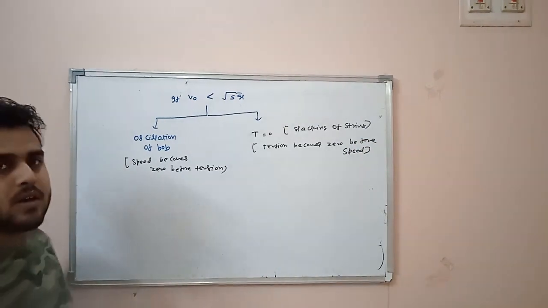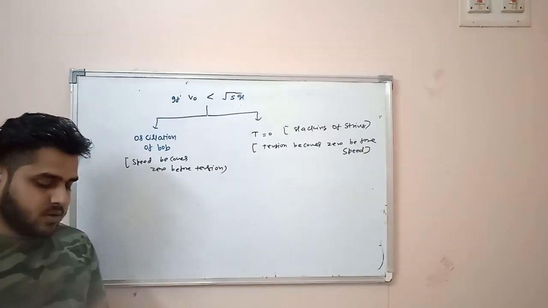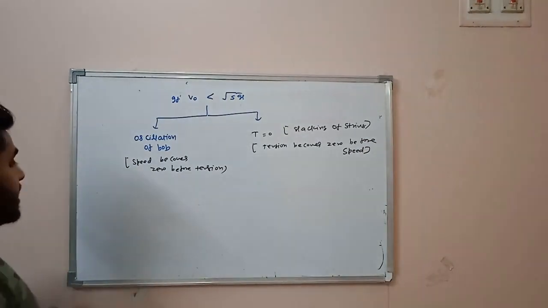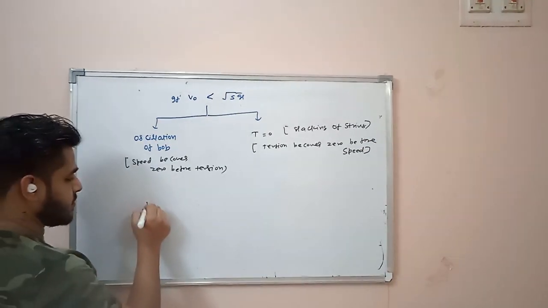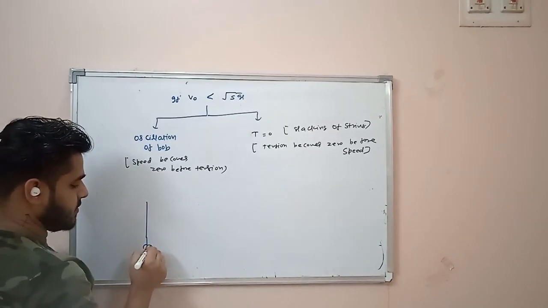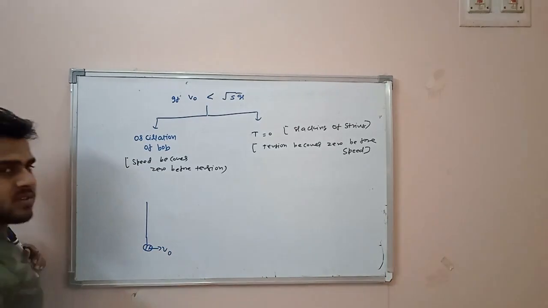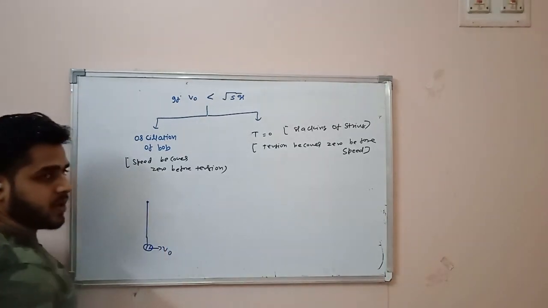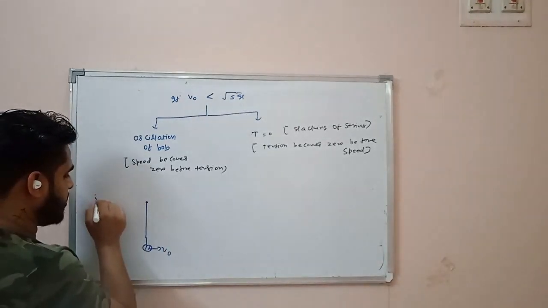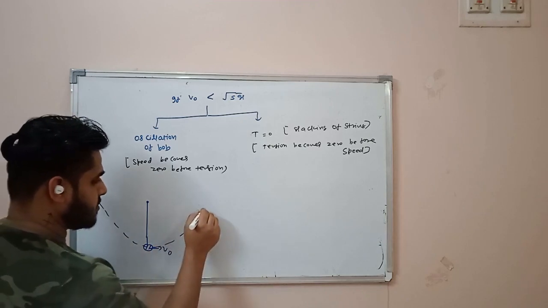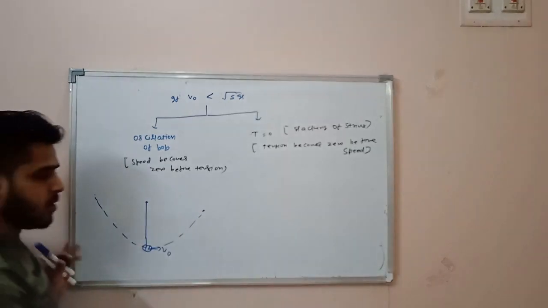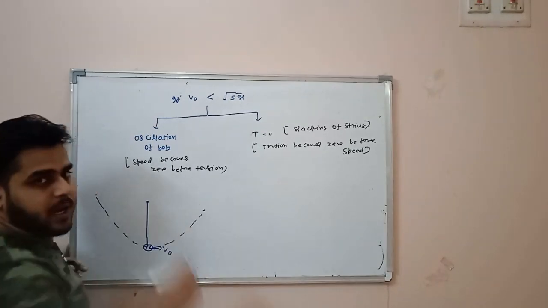First I'll go for the oscillation. So let's assume at some point over here they are providing some velocity V0. This thing is clear. If this is a fixed point, oscillation of the pendulum or oscillation of the bob, or any ball, will happen in this region only.